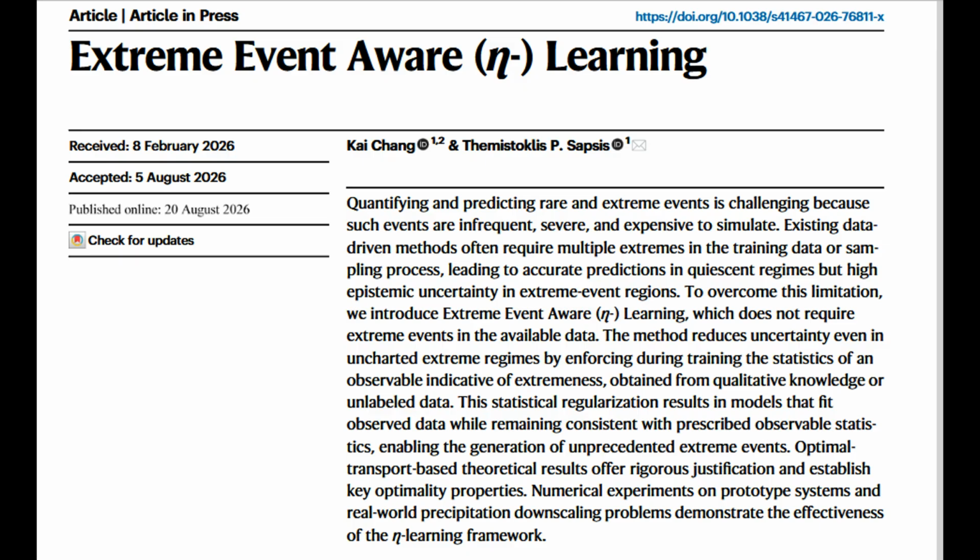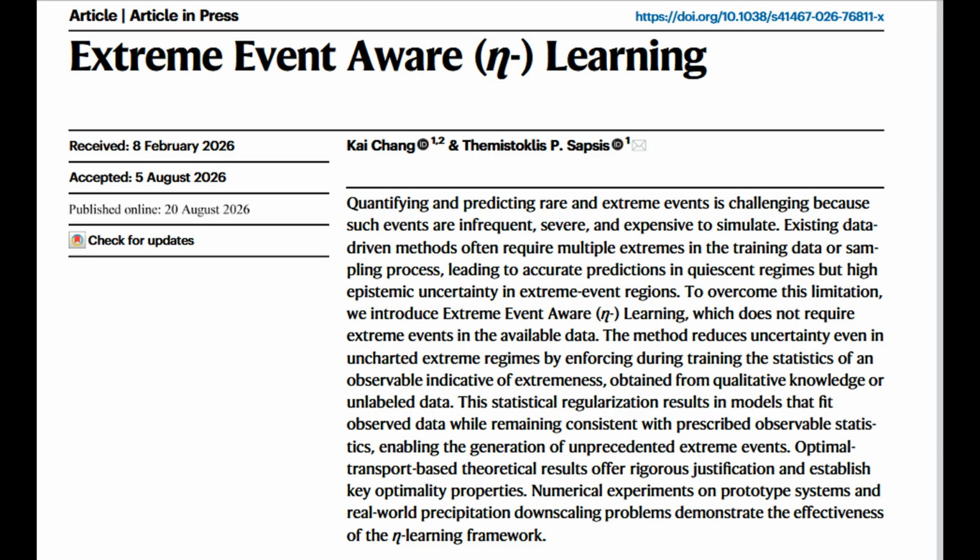Traditional machine learning methods face two fundamental obstacles: data scarcity. Extreme events rarely appear in training data. Computational cost. High-fidelity simulations needed to capture extremes are prohibitively expensive. This creates a catch-22. Standard supervised learning models become accurate in normal regions but remain completely blind to rare extremes. As the authors demonstrate, even if you have 100 training samples, none might contain the extreme event you care about.